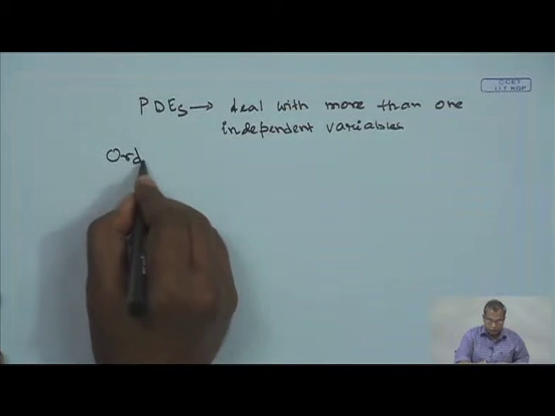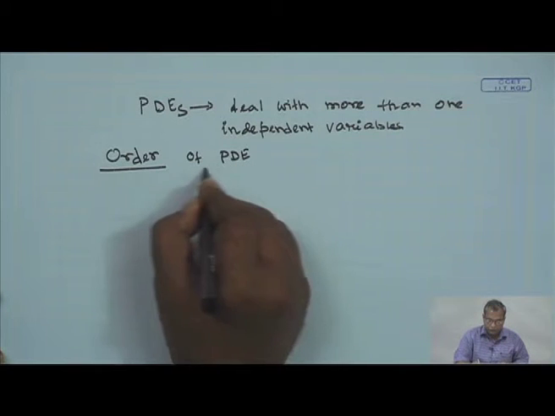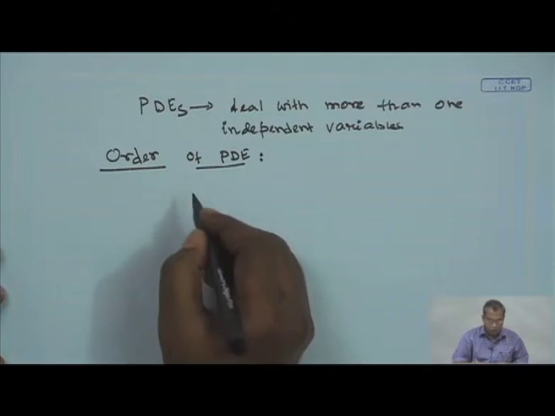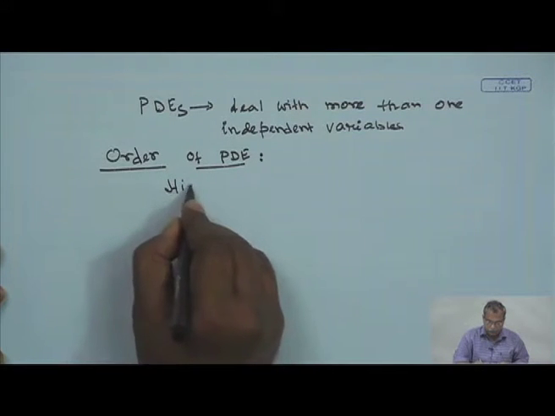Now let us look into what is called the order of a partial differential equation. The order is the highest derivative appearing in the equation.